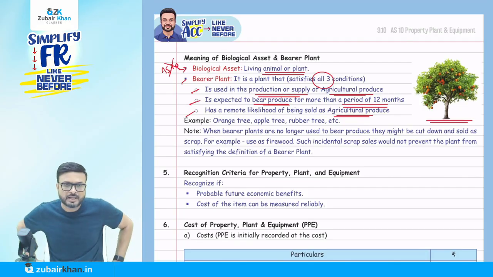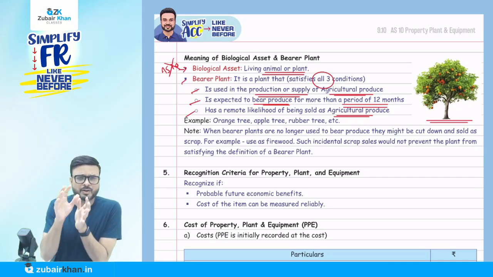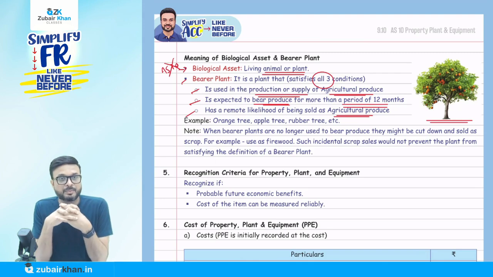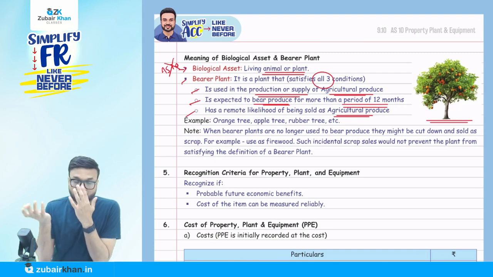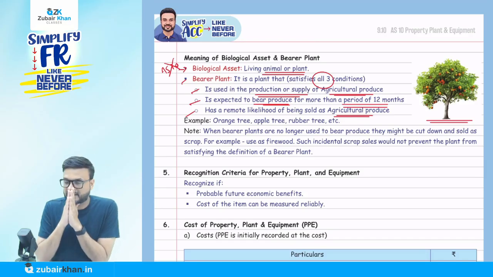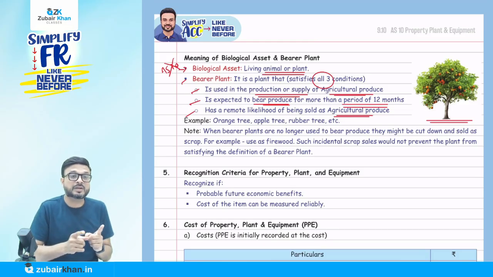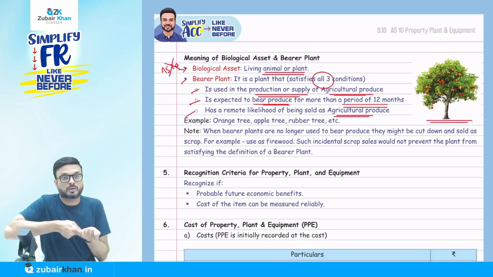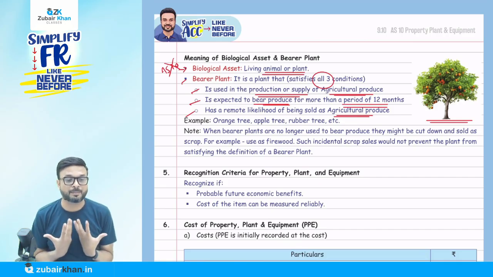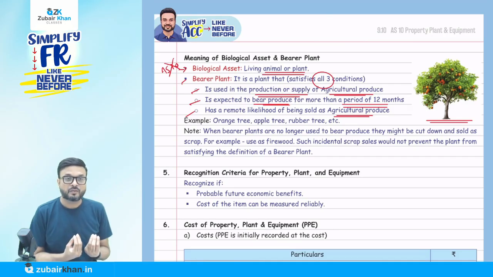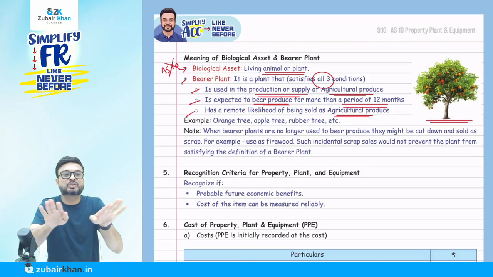It's a bearer plant. To make it simple: you might get confused at a certain time, but they are not going to ask you in depth. Still, you might get confused about when to call a plant a bearer plant and when not to. Let me give you an example. Remember, listen carefully, if you are selling something by picking it from the root of that plant, then that is not a bearer plant. Like the vegetables, they are not a bearer plant. If you're picking vegetables from the root and selling them, that is not a bearer plant.